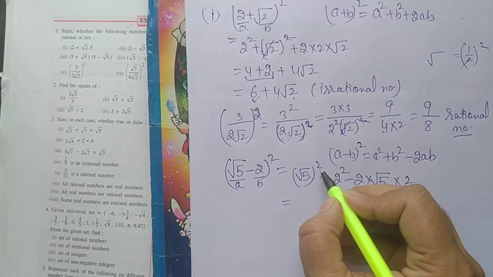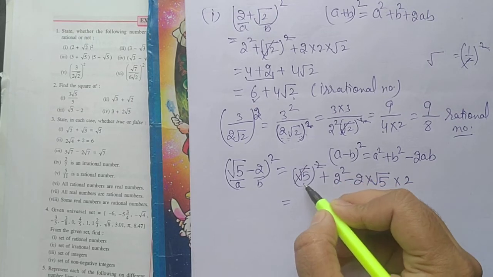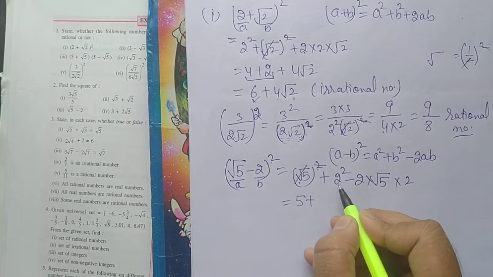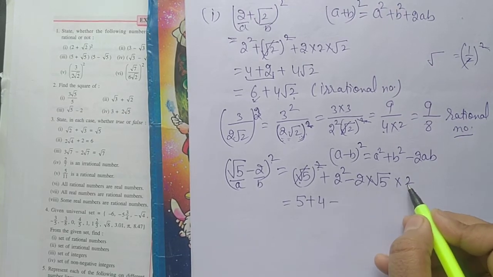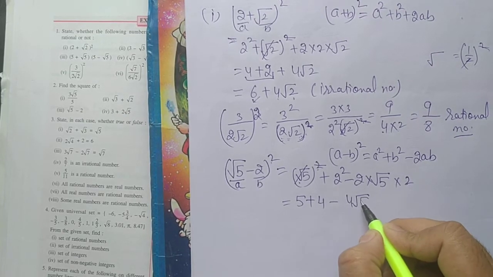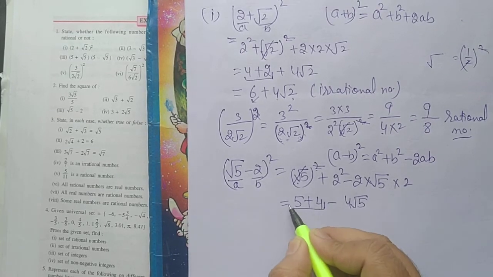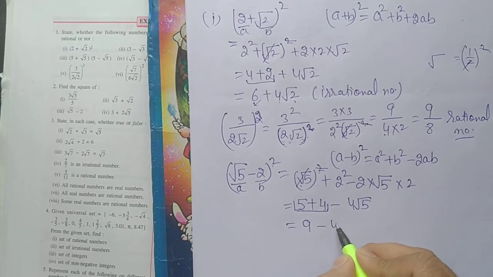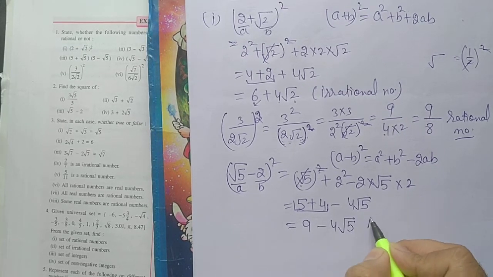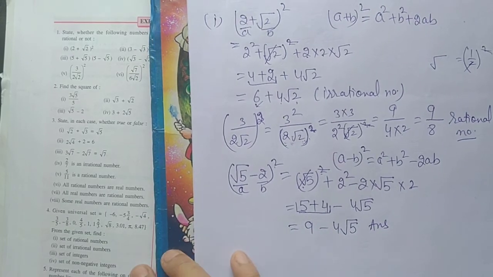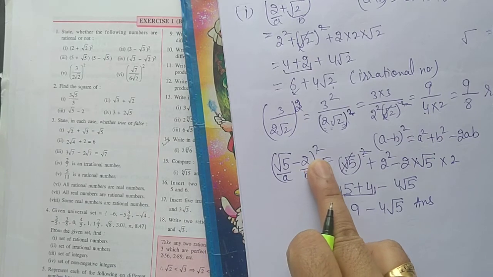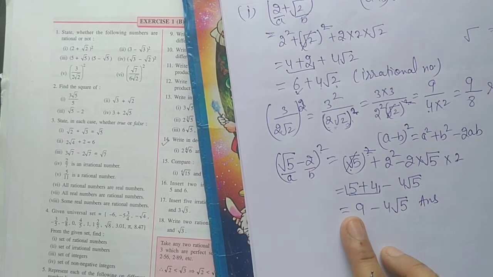So already I explained to you that we can cancel the square root with the square. So 5, 2 square is 4, 2 twos are 4 square root 5. These numbers we can add as it is: 5 plus 4 is 9 minus 4 square root 5 is the answer. Here we will not say whether this is rational or irrational, because the question is find the square of. So square means we will apply the identity.